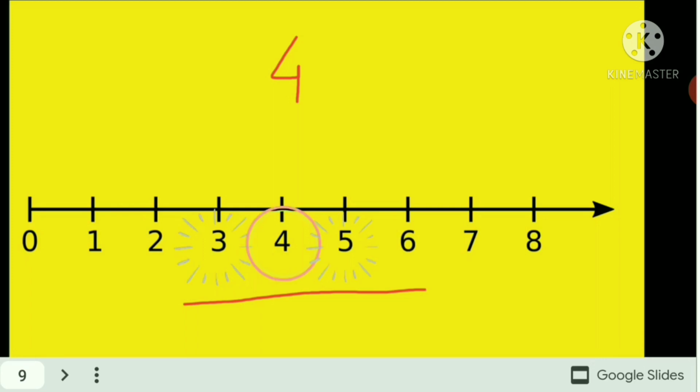If I ask you the number before 4, you just subtract 1 from 4. It will be 3. And after 4, you just add 1 to 4. So 4 plus 1 is 5. Okay, let's take another example.